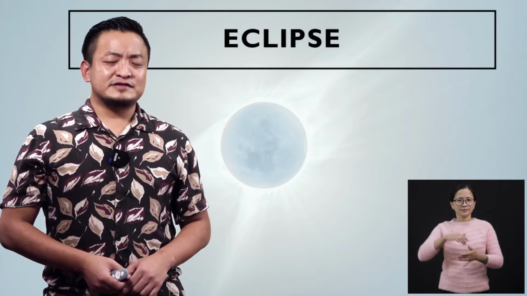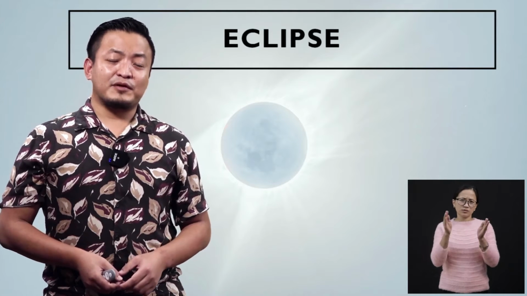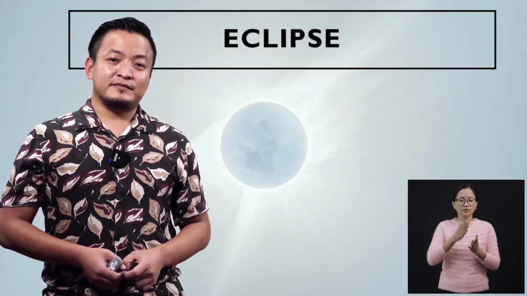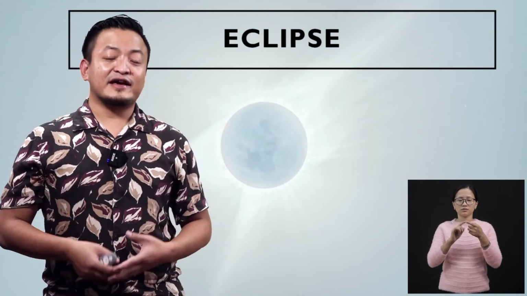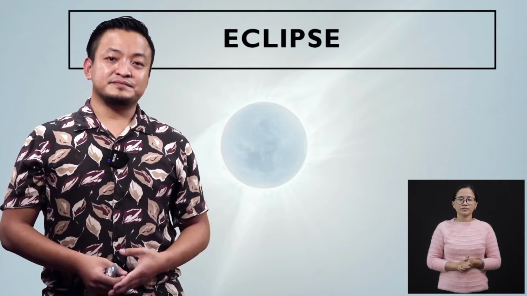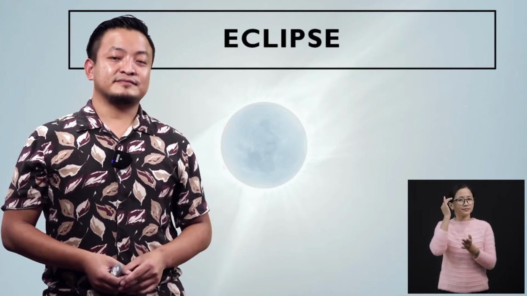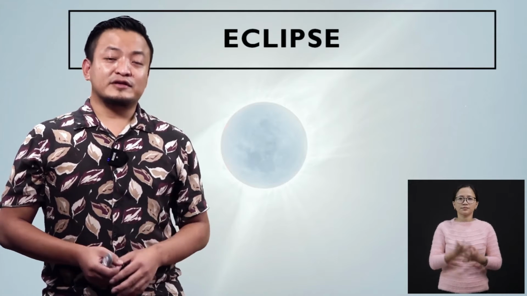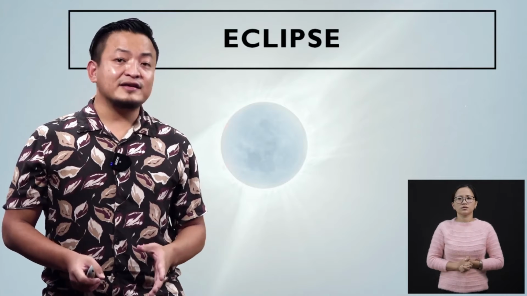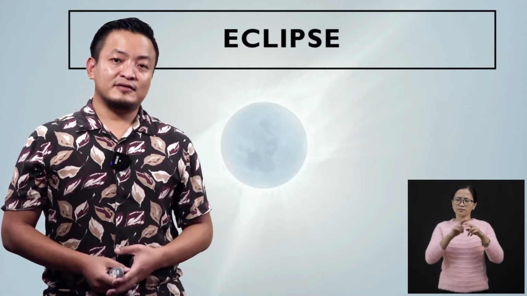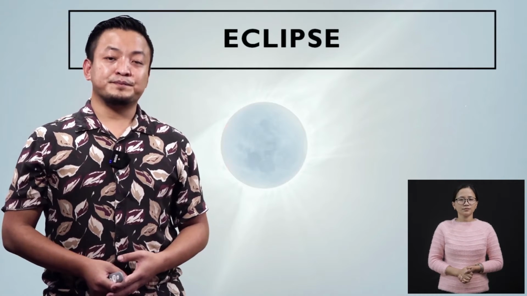Now, students, this is a brief explanation about eclipse. Eclipses have occurred many times, but they have gone unnoticed because they do not have any effect on humans, on us.